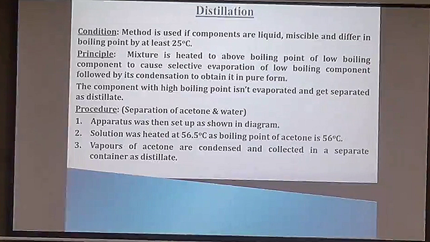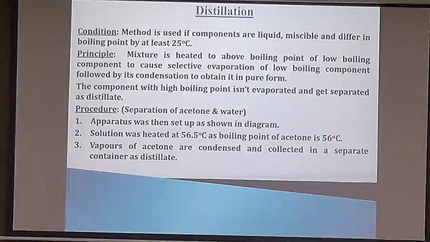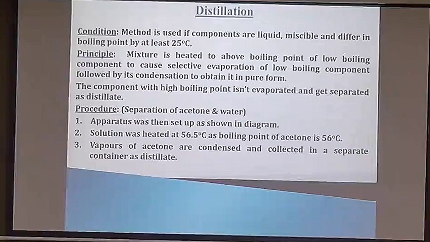And the other component which is higher by boiling point will be vaporizing later, and the vapors can be collected at a different temperature. But the essential requirement is that there should be a difference in boiling point of at least 25 degrees centigrade. Otherwise, the two vapors will mix with each other and we are not able to have clear-cut separation of the components. It is used for separation of mixtures of acetone and water, and both have different boiling points, so we can separate them by this process.